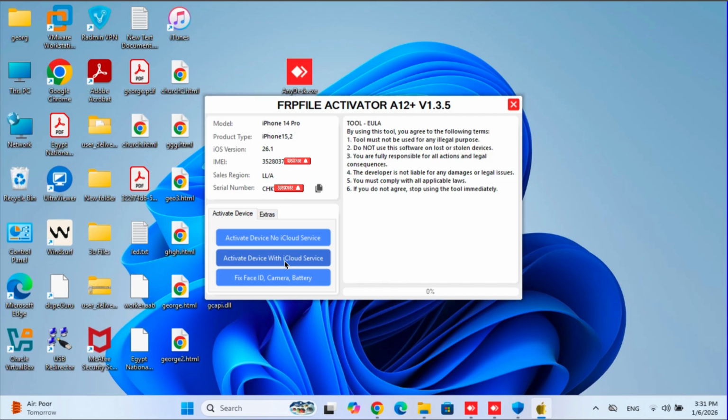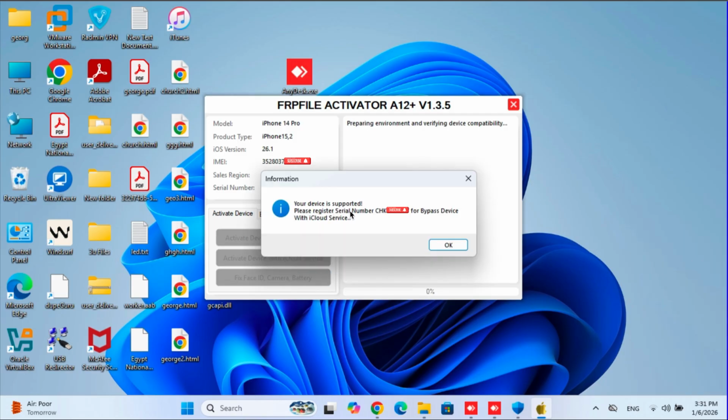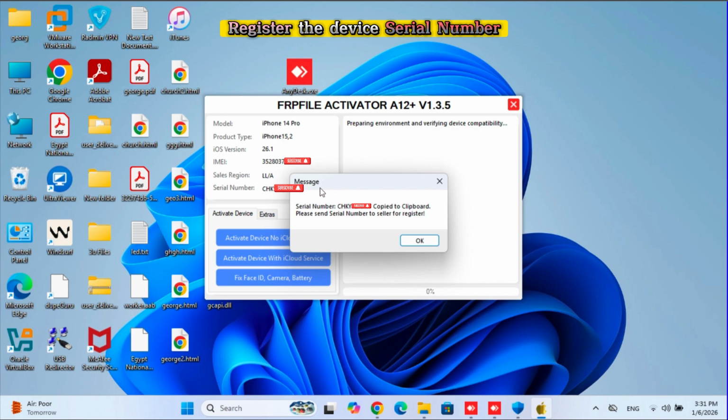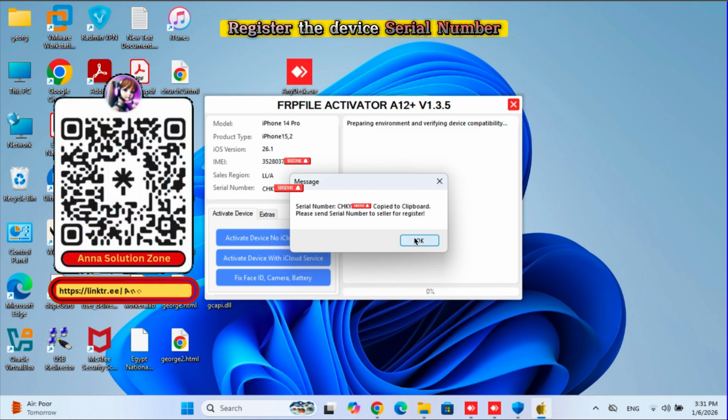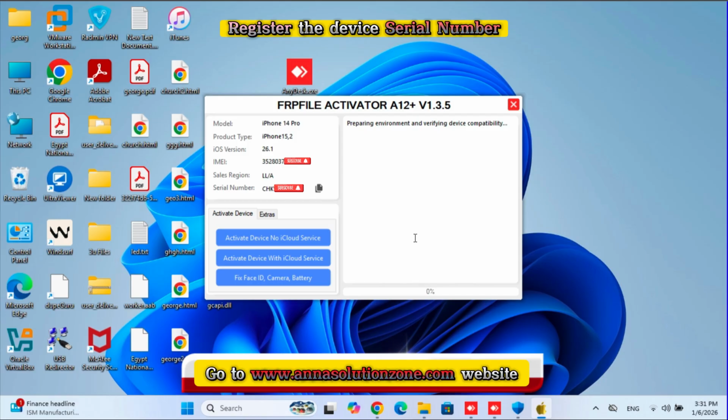Click on Activate button. Here, you can see, this device is supported for the bypass. Now, copy the device serial number and send it to me on WhatsApp or Telegram for registration. You can also register from the Anna Solution Zone website.